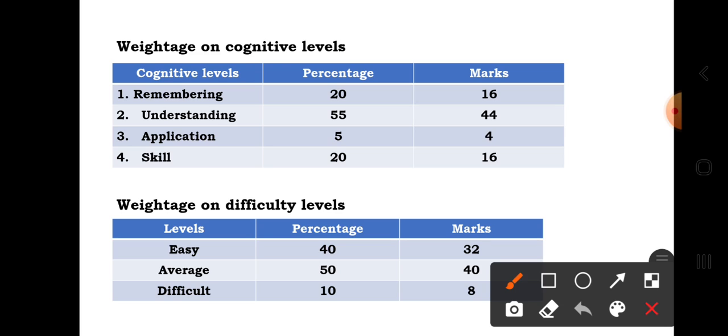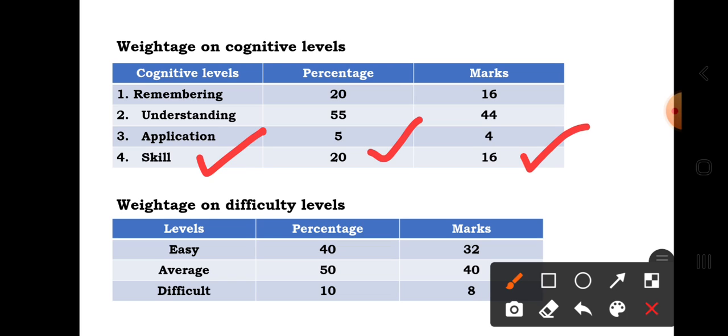So just before, I mentioned that the drastic change in this blueprint is for two objectives, that is application and skill. In application, he has considered only 5 percent. It means the applied questions in your examination paper will be of 4 marks. Since the duration is less and the content is more, most probably he has avoided the application part. When it comes to the skill part, he has taken 20 percent and the total marks carried is